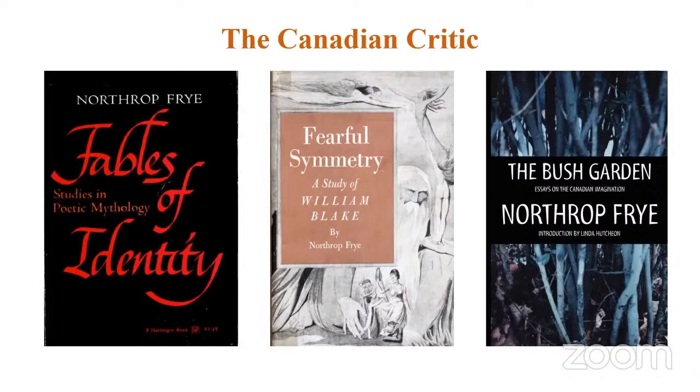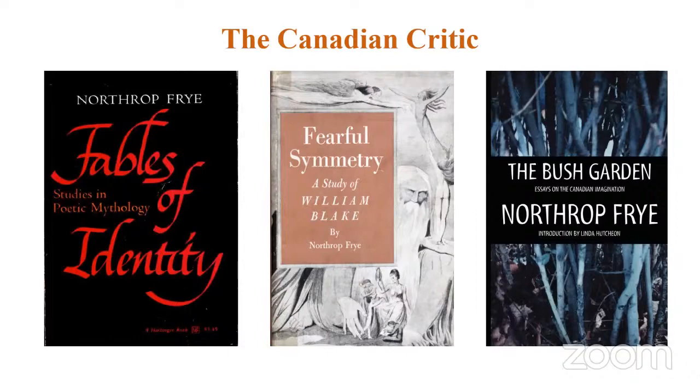With this, let's go to another facet of Northrop Frye. We know Northrop Frye as a Canadian critic. We also know Northrop Frye as an archetypal critic. What is an archetype? An archetype refers to something that gets repeated again and again in literature. It can be a theme, an image, or a particular character type. If you talk about this repetition or recurring images or themes, then that criticism is called archetypal criticism. We just looked at one example, how garrison mentality is a theme that comes again and again in Canadian literature. That could be one example for you.